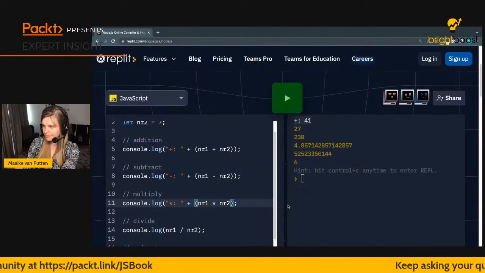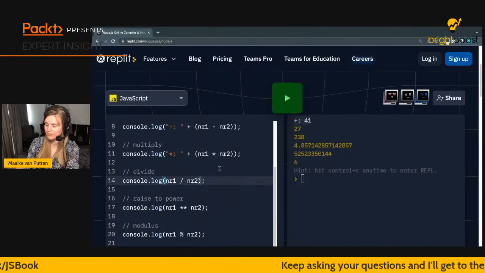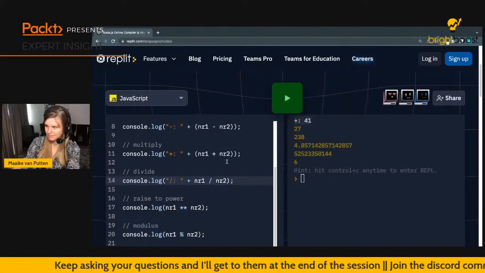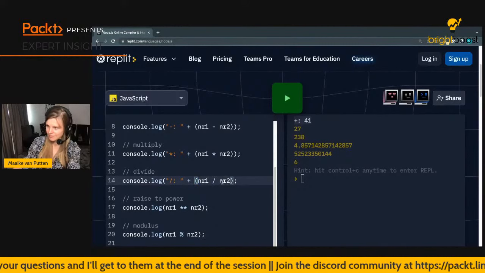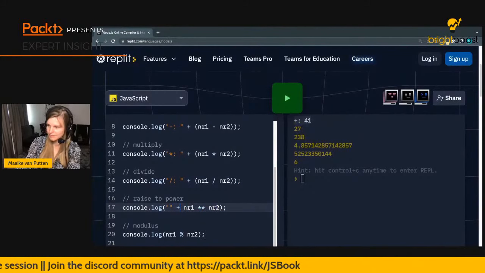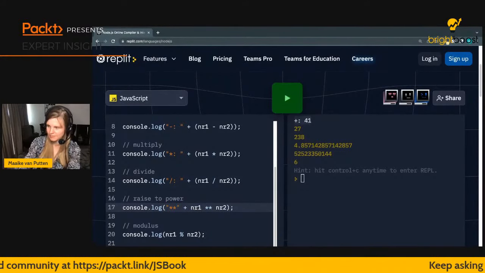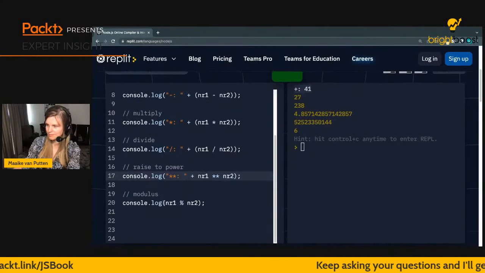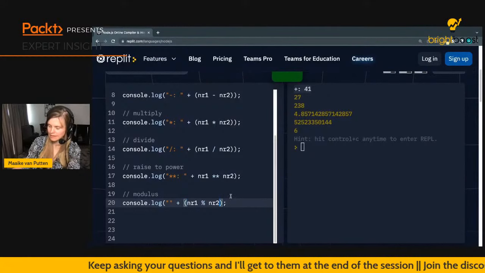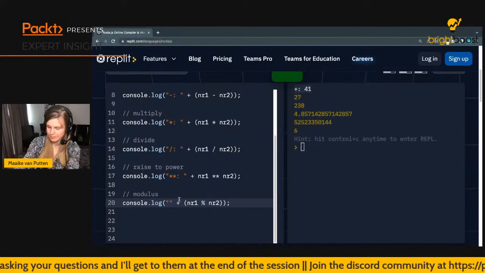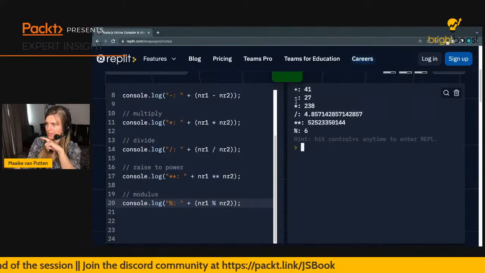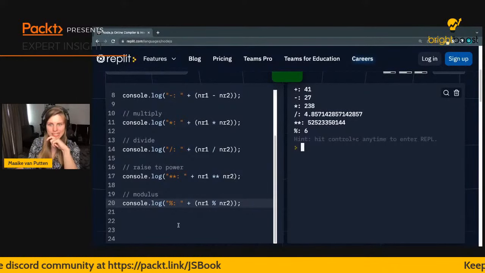Braces again. And so do the divide one. All right, so I'm going to run this again. And you see all the answers are the same. Now we can actually see your operations, and our output gets a bit easier to read.